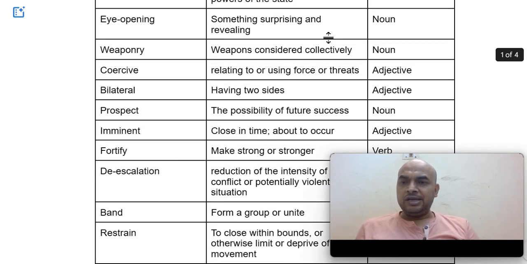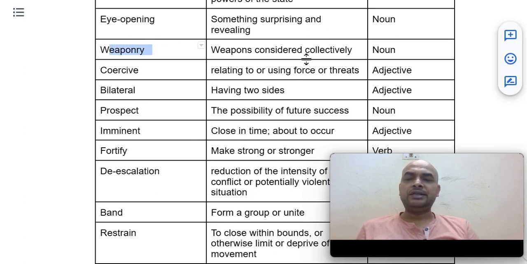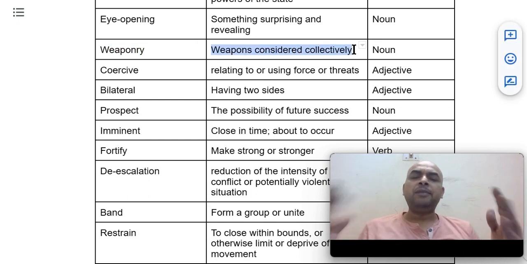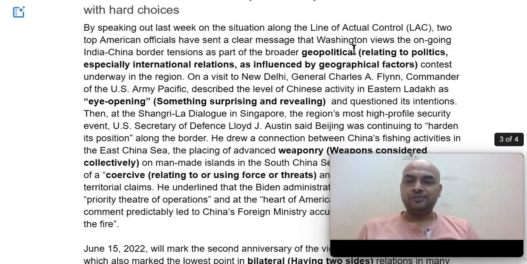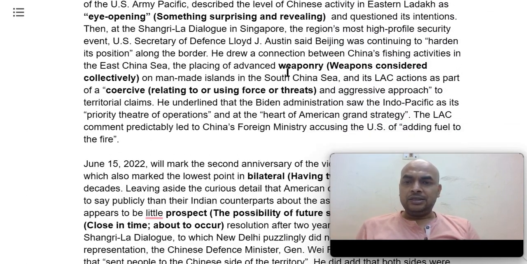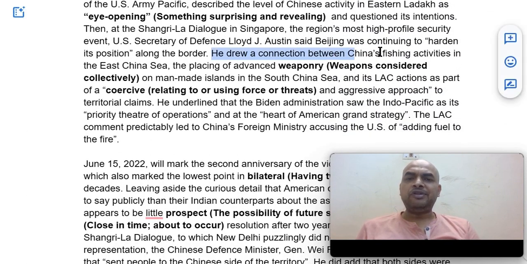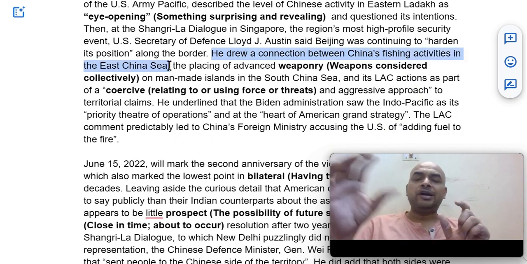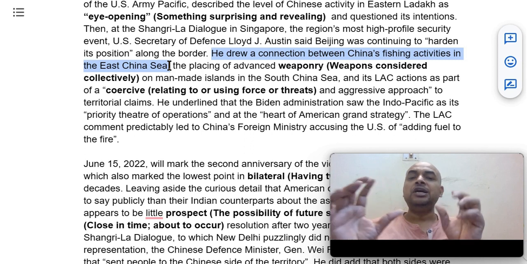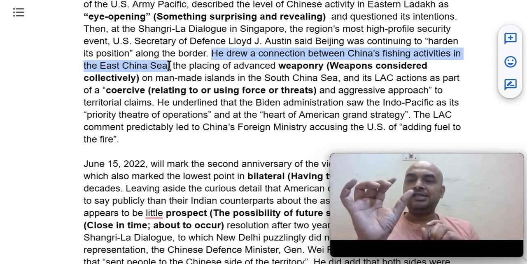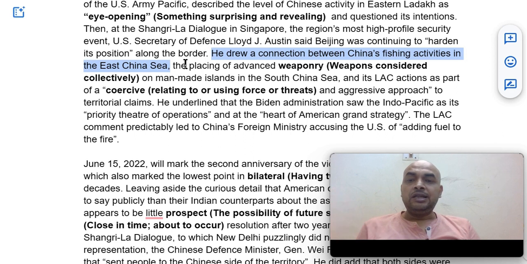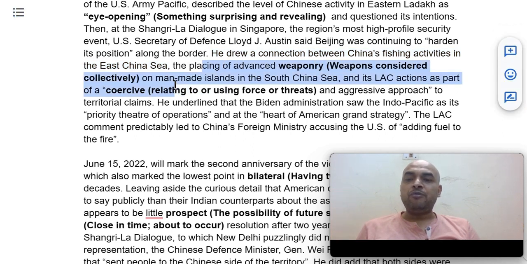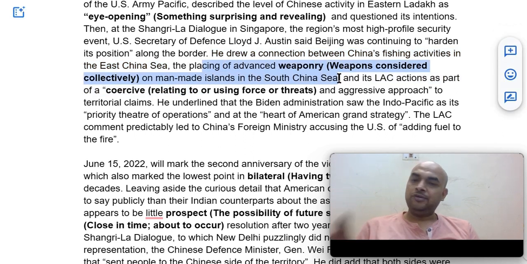The next word is weaponry. Weaponry relates to weapons, and it's a noun. It means weapons considered collectively: many weapons, arms, ammunition, and likewise. He drew a connection between China's fishing activities in the East China Sea and the placing of advanced weaponry on man-made islands in the South China Sea.